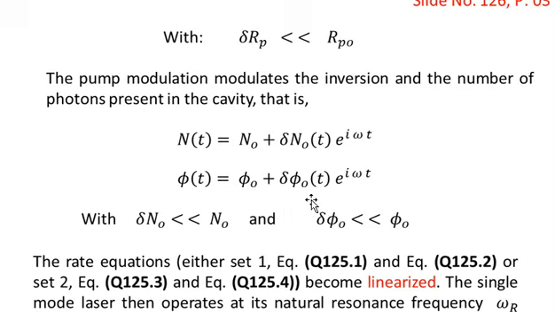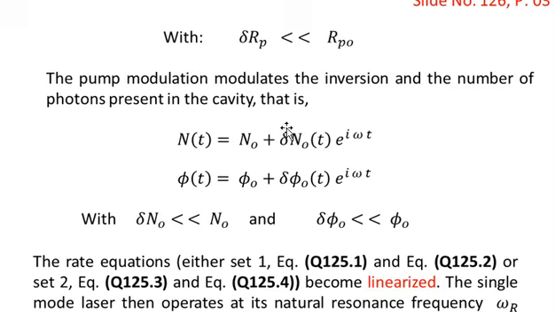This delta phi naught as a function of time is the variation in the number of photons with time after the steady state operation has been obtained, and it is multiplied by e to the power iota omega t, which I have already explained while discussing the inversion as a function of time. So the inversion will change with time, and of course the number of photons will also fluctuate with time, and this is what I have given.